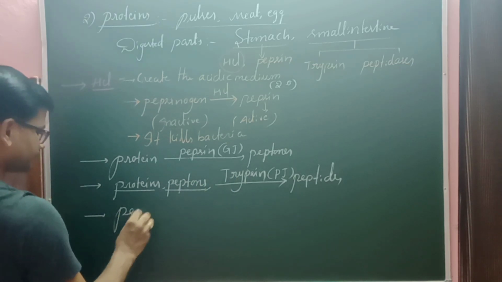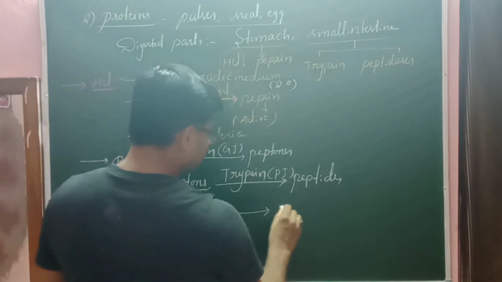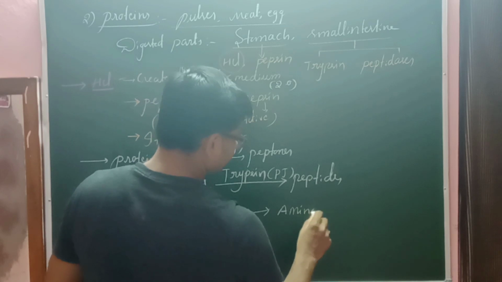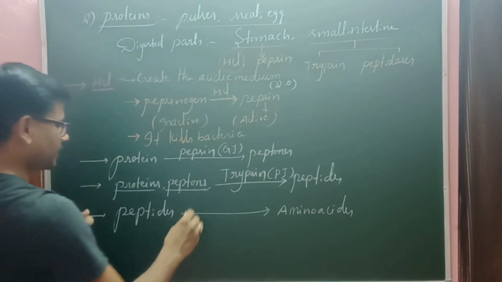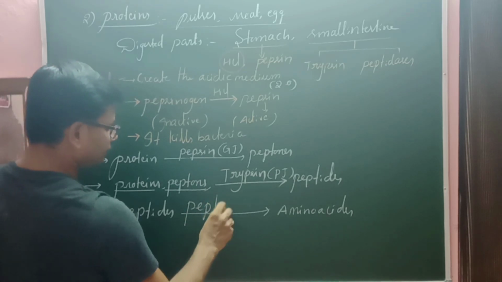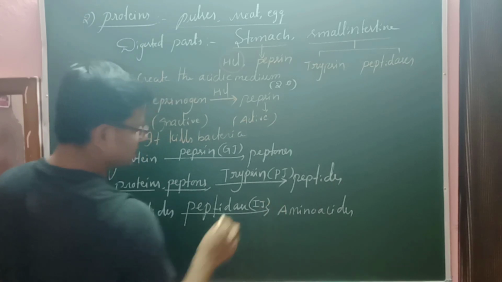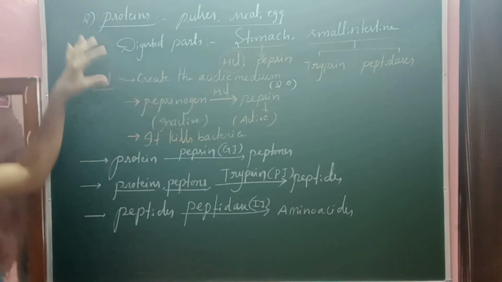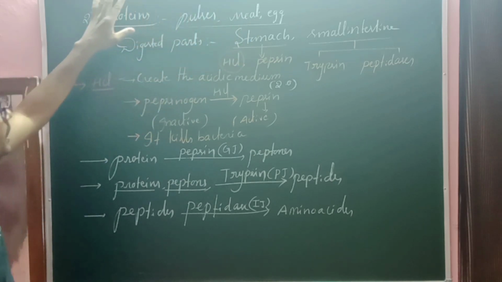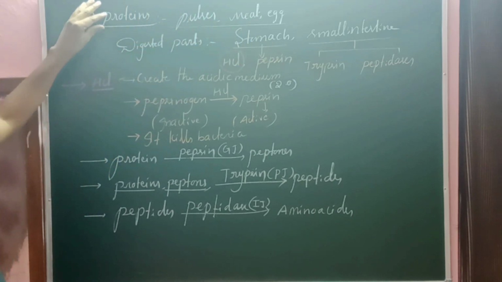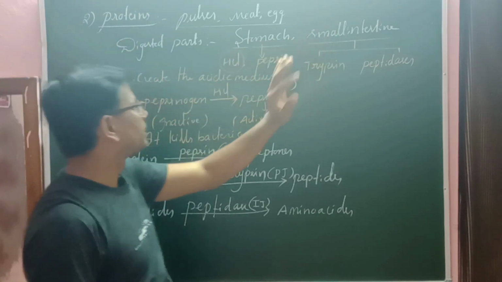Now these peptides get digested into amino acids with the help of peptidases, which are present in the intestinal juice or succus entericus. So let me recall once again. Proteins are present in pulses, meat and egg, like beans and all. Proteins are digested in two places in the digestive system: the stomach and the small intestine.